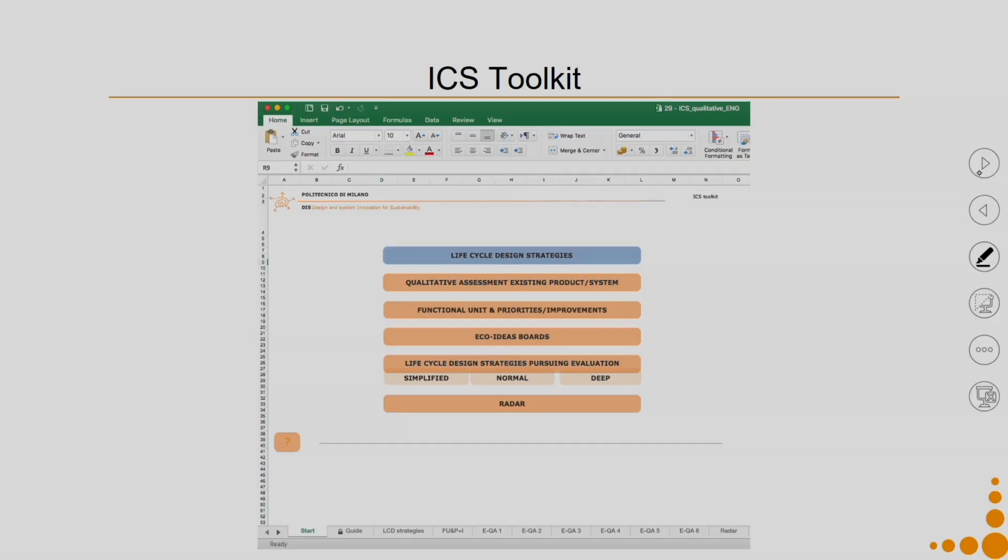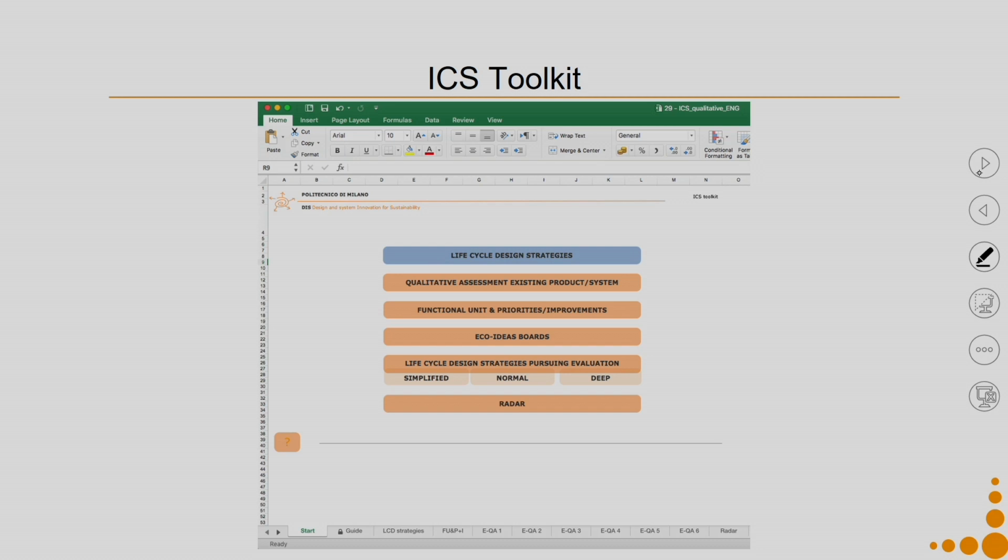But in order to improve the product aspect of it on the environmental dimension, at the time when you are doing MSDS methodology for the design of the new PSS, you can also use the ICS toolkit for the product part of it. So, the ICS toolkit is life cycle design strategies.